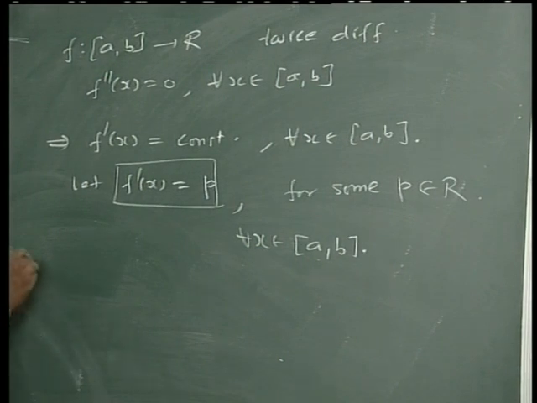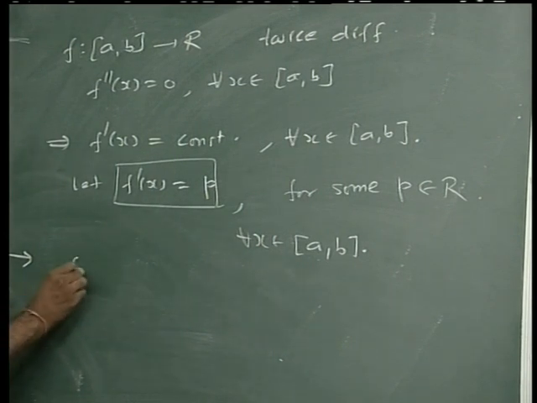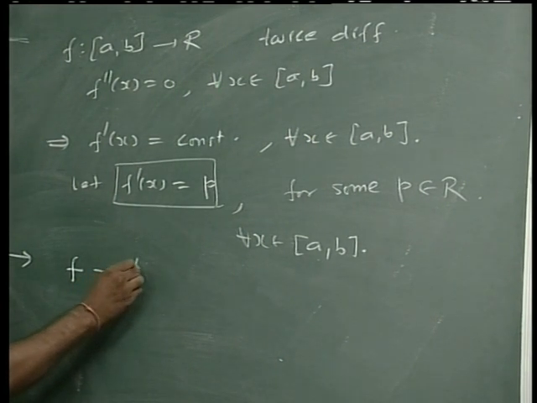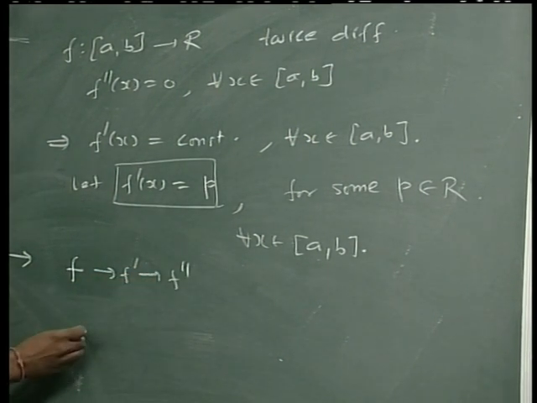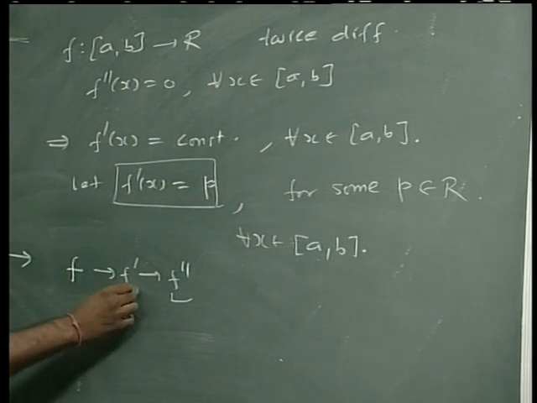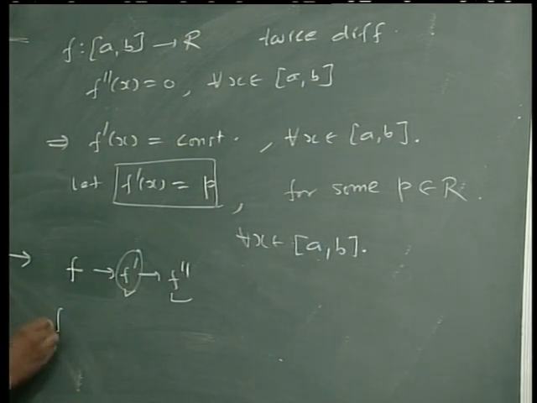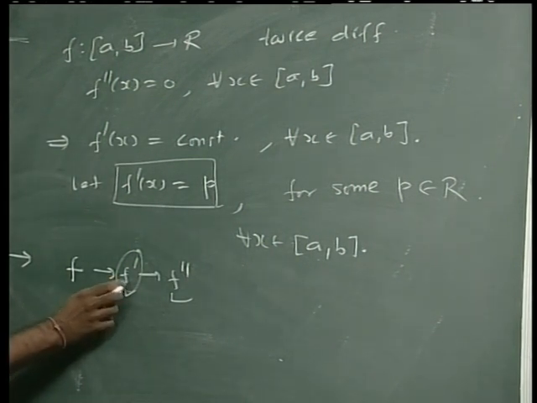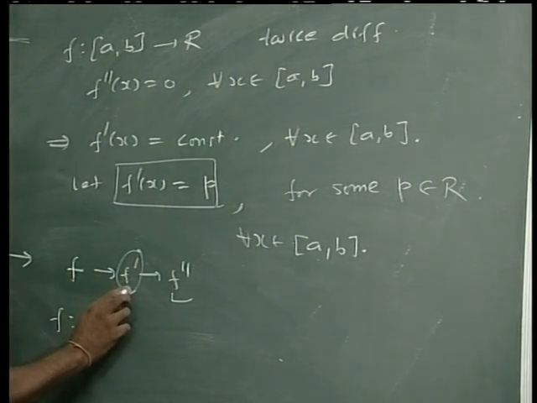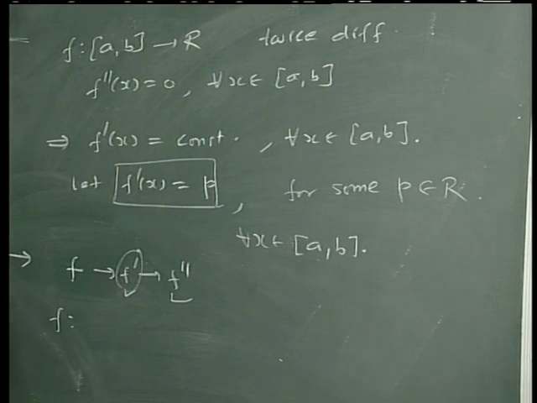Now we consider this function f. Since f double dash exists, therefore f dash has to exist. f dash exists means f is a differentiable function, and since f dash exists, f is also a continuous function.